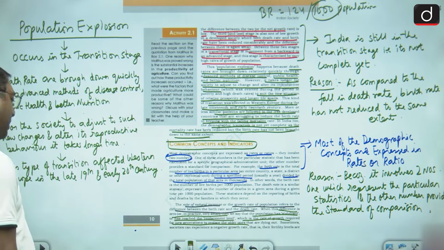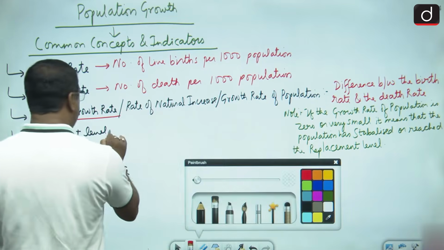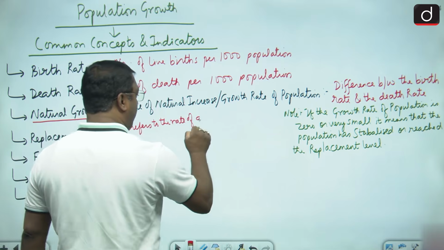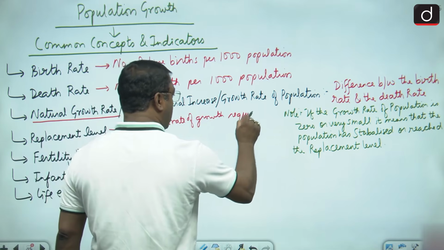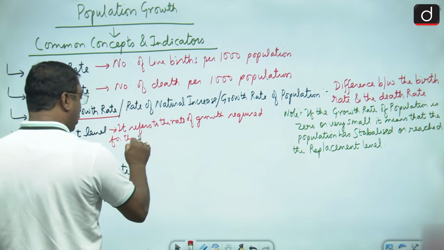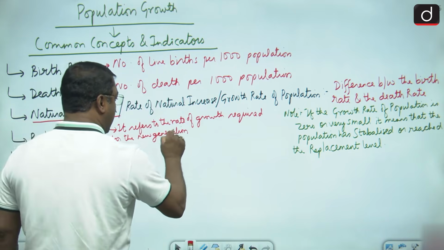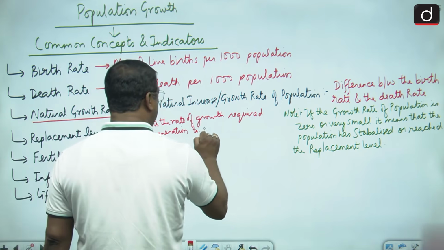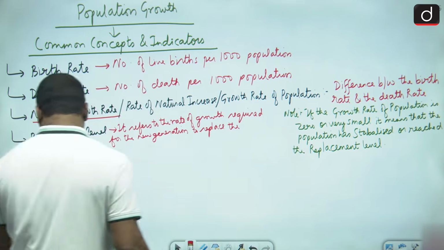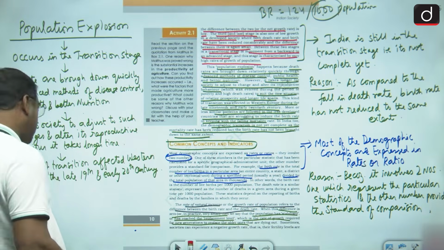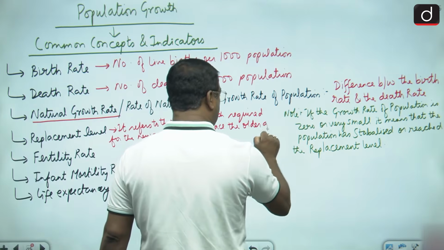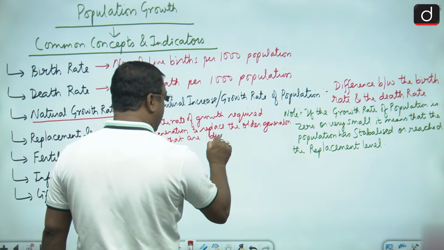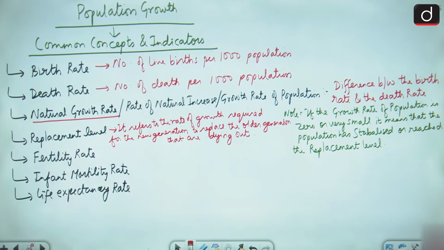So replacement level is the rate of growth required for the new generation to replace the existing or older generation that are dying out, okay, that are dying out.